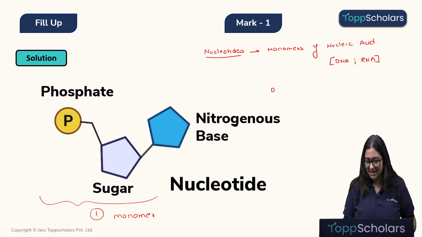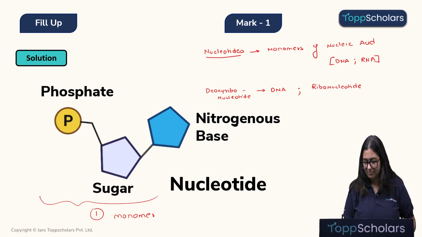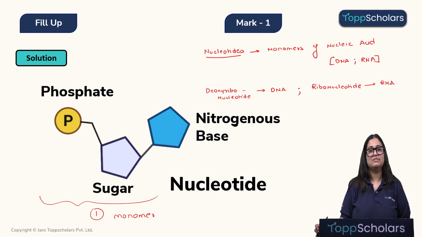If we consider DNA, that is deoxyribonucleic acid, then its monomer will be known as deoxyribonucleotide. Alright, and if we consider RNA, then its monomer will be known as ribonucleotide. Are we clear?